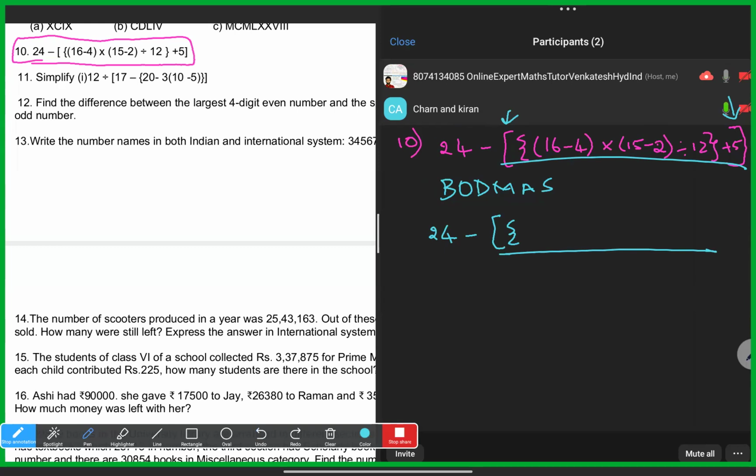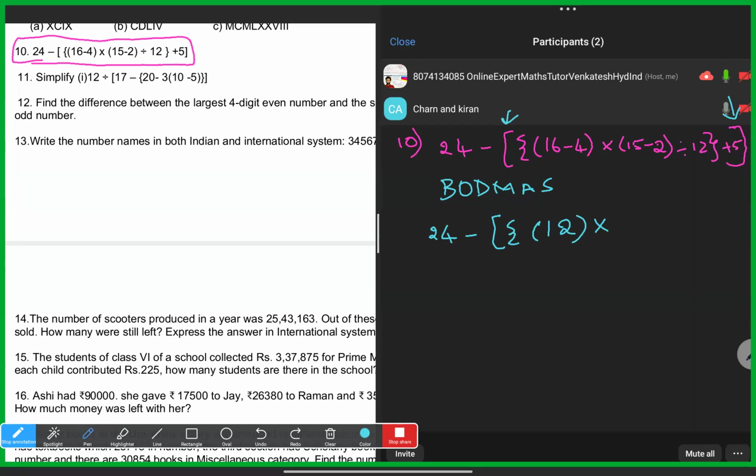Once you do it, then, yes Kiran and Charan, now here inside the bracket we have two brackets. Now finish both of them. 16 minus 4 is how much? So 12. Charan said it: 16 minus 4 is 12.